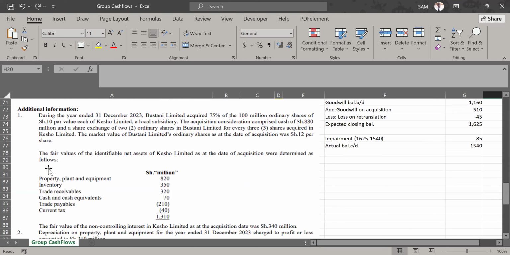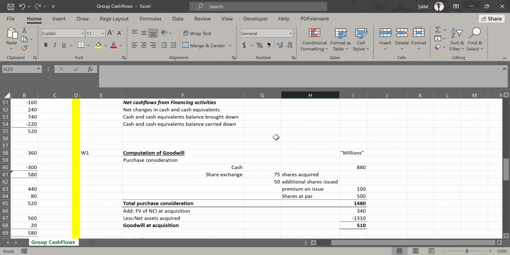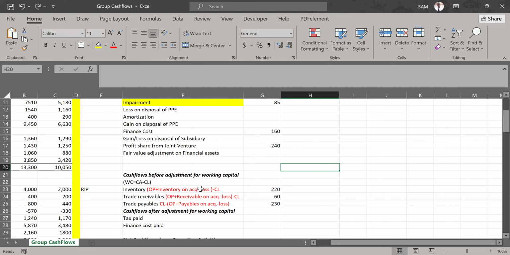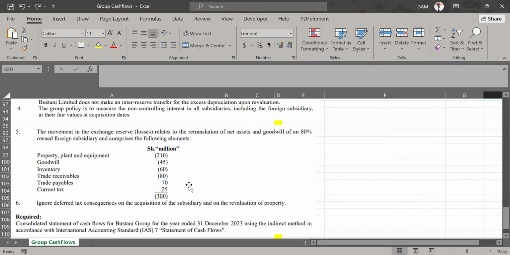Any element of current asset you acquired from the subsidiary, you must add to the opening balance when you want to get the adjustments for working capital elements. After you've added whatever you acquired from the subsidiary, then you also make sure you deduct any retranslation loss, note 5. You see note 5 given there? There were some retranslation losses.